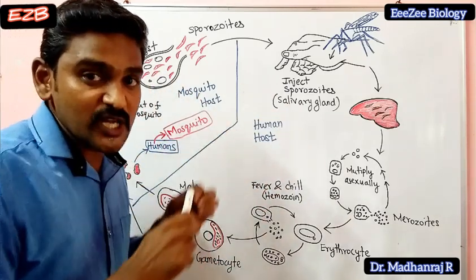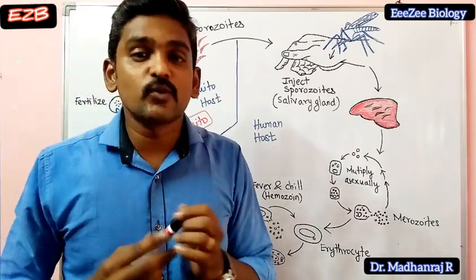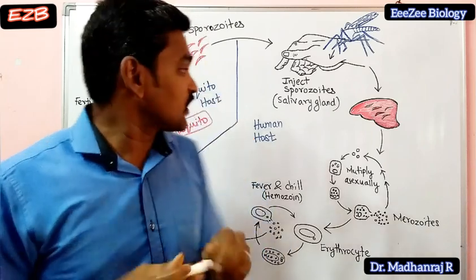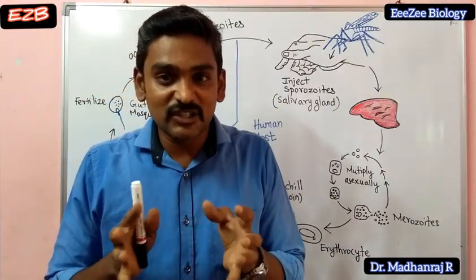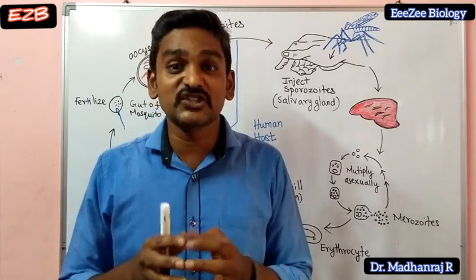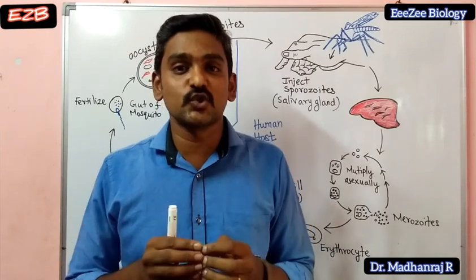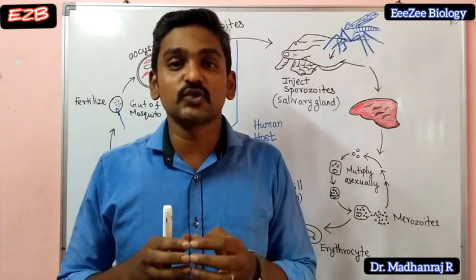This Plasmodium is very dangerous. Numerous types of Plasmodium are there, and Plasmodium falciparum is the dangerous species in this case. When this species infects you, you will get severe malaria. Sometimes it leads to death also. So you should be very careful and stay safe.